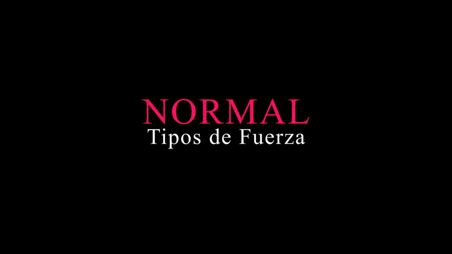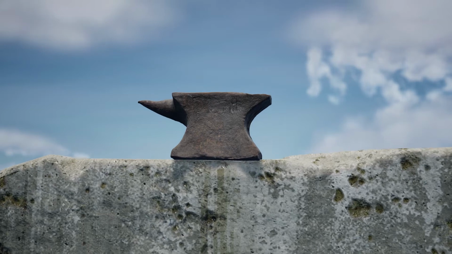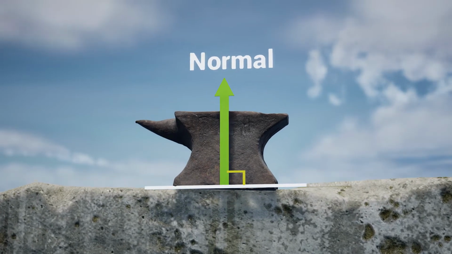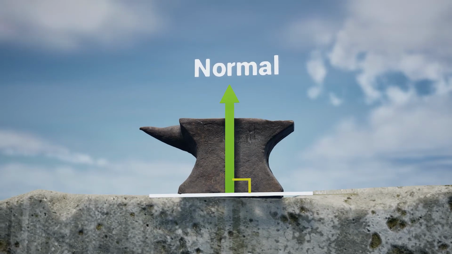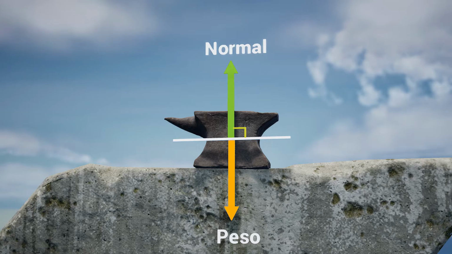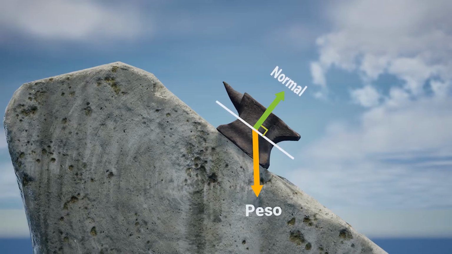Normal force is the force exerted by a surface on an object that is supported by it. The normal force acts perpendicular to the contact surface. There the object is at rest, and in this interaction, the weight and the contact force are the only ones that act in an opposite way and of equal magnitude. But if we tilt the surface, the normal force decreases while the weight remains constant.